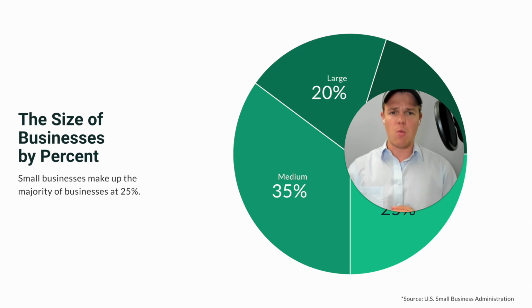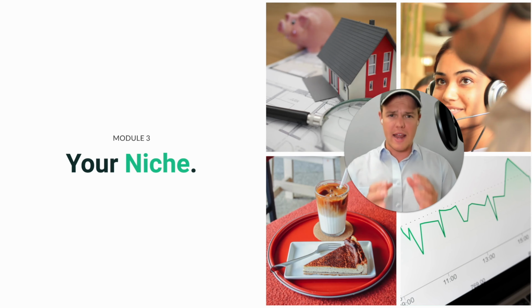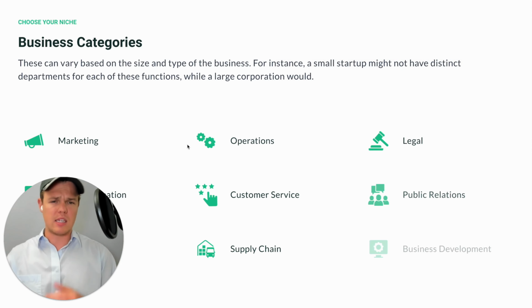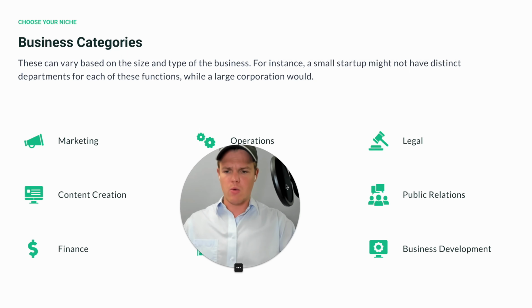Now that we understand what businesses are in our market and which businesses are probably best suited for a brand new AI automated agency, we must jump into our next module here, which is going to be module 3. And essentially, we're going to identify a niche that best aligns with the type of services you want to provide. So let's go ahead and see some broad categories by businesses of different ways AI automation can be applied to it. Just to move my head real quick, we got content creation there and finance there as well.